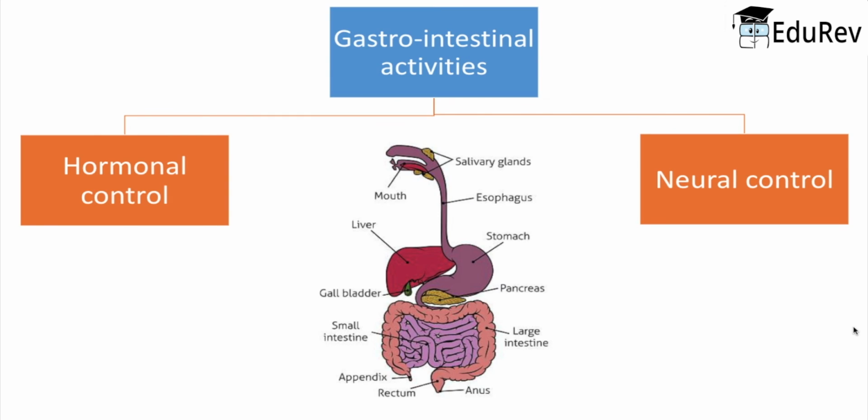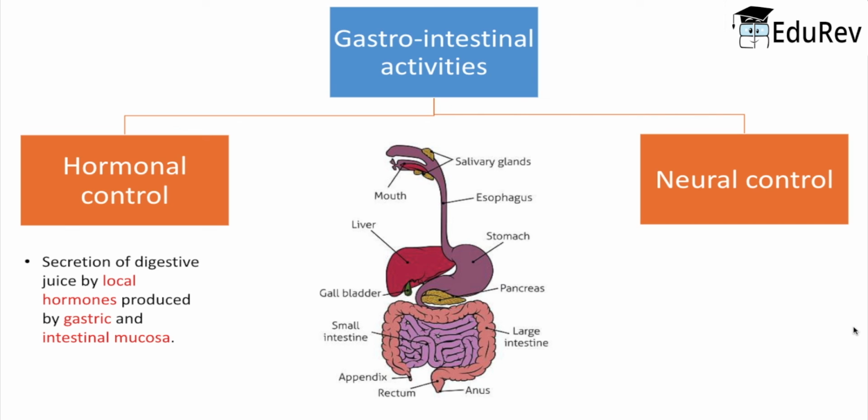Now, the activities of the gastrointestinal tract are under neural and hormonal control for proper coordination of different parts. First, understanding the hormonal control. The secretion of digestive juices is carried out by the local hormones which are produced by the gastric and intestinal mucosa. That is, the gastric glands which are present inside the stomach, and the intestinal mucosa which is present in the small intestine.